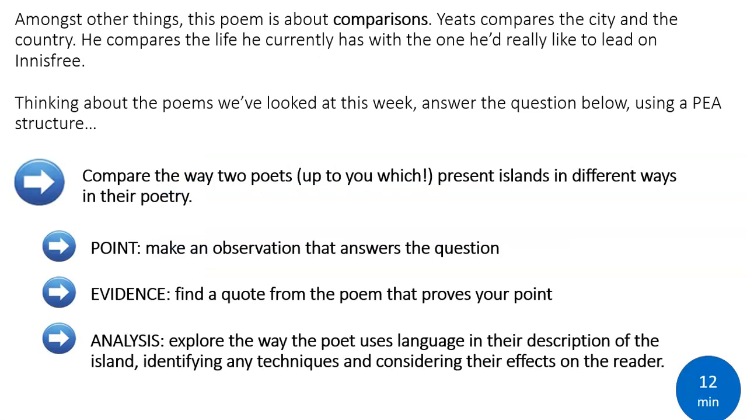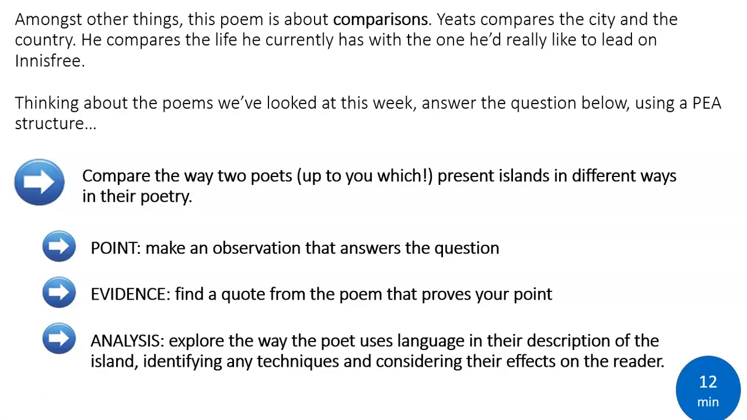Okay, to finish with then, we're going to think about a comparison. This poem is about lots of things. It's about hope, it's about dreams, it's about childhood, it's about adulthood, it's about country, nature, all sorts of things. But as you can see from those words I've just listed, it's very much about comparisons. It's about one thing against another. Yeats compares the city and the country. He compares the life he currently has with the one he'd really like to lead on Innisfree. He compares his adult life with his childhood life.